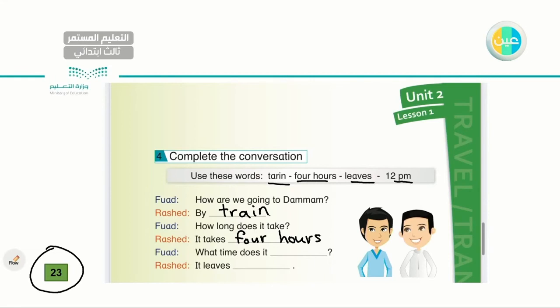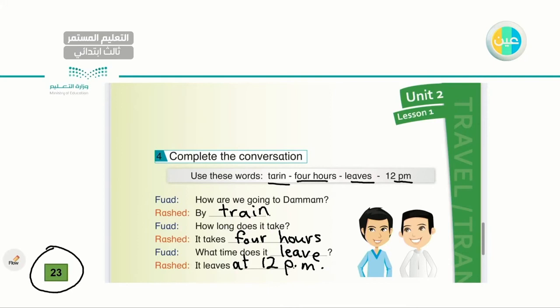What time does it? Now I have two words, leaves and 12 p.m. What time does it leave? Very good, leave. What time does it leave? It leaves at 12. Very good, at 12 p.m. Now, after we completed the conversation, let's read it together.